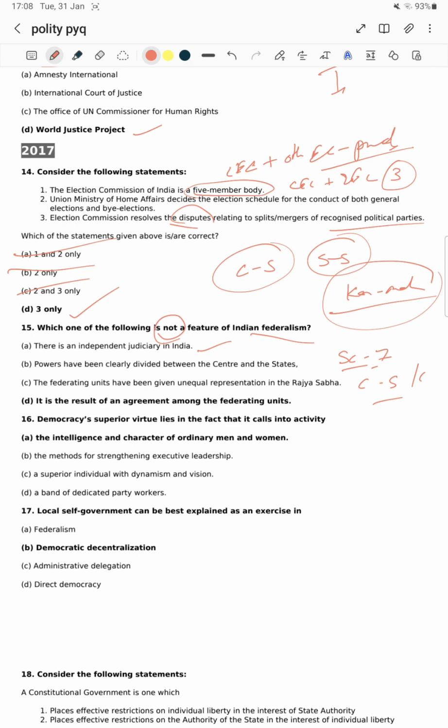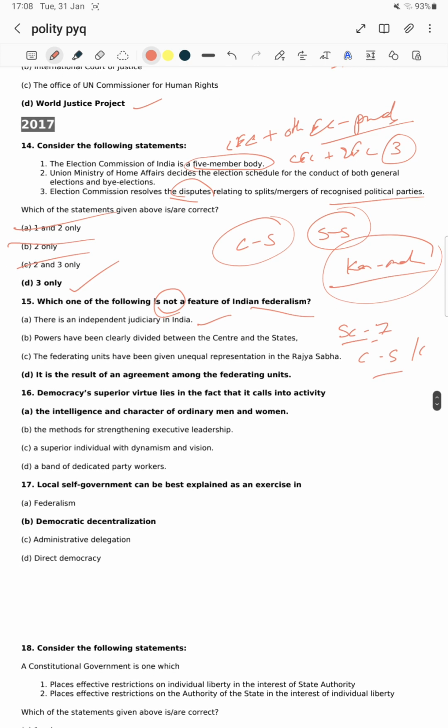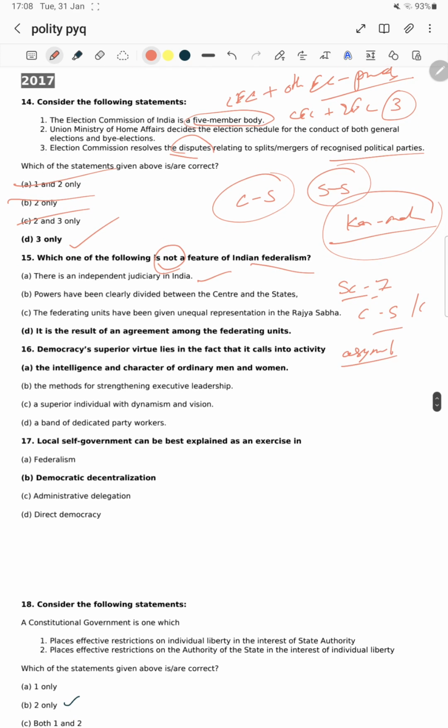Federating units have unequal representation in the Rajya Sabha, UP has many more Rajya Sabha members than Tripura. That is also a right statement. Our federalism is asymmetrical federalism. Next: it is the result of an agreement between the federating units, meaning states. It is the USA, the USA constitution is an agreement between the states. India is not an agreement between the states. Obviously option D is wrong.